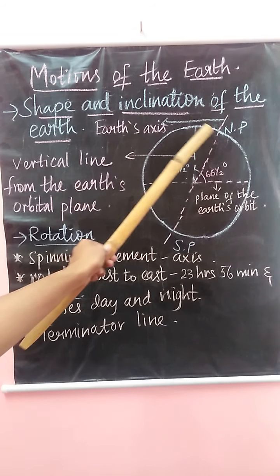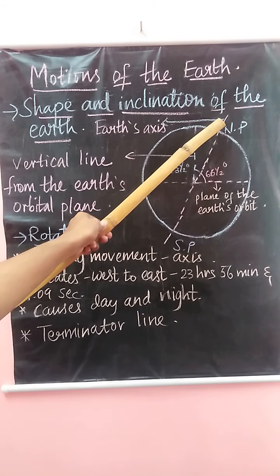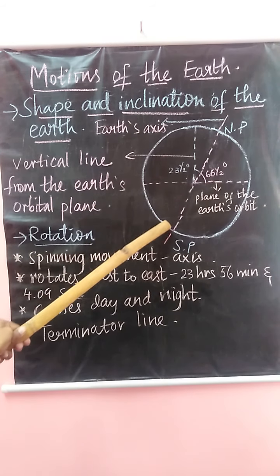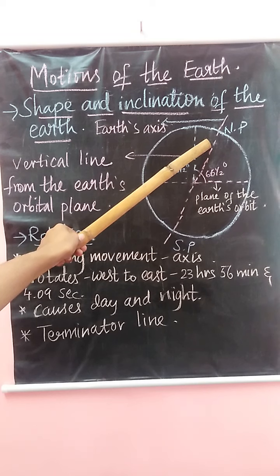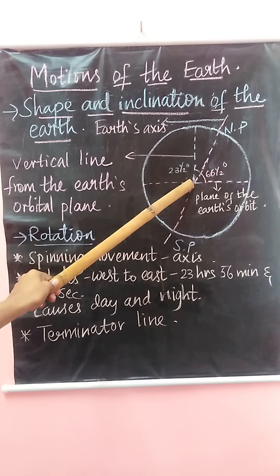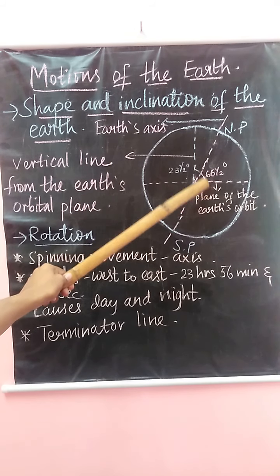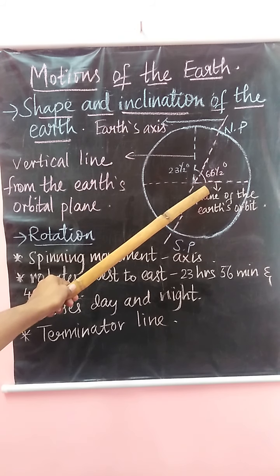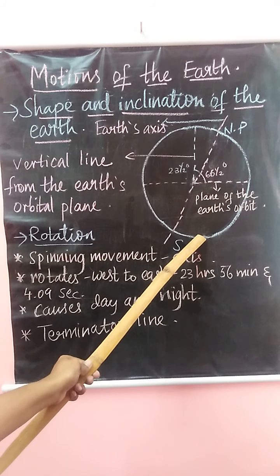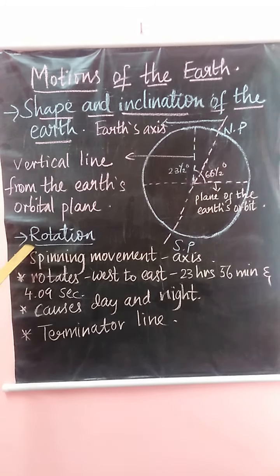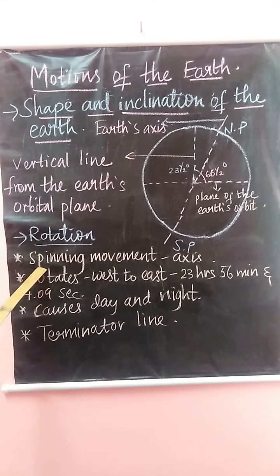The earth's axis, an imaginary line which runs from the North Pole to the South Pole through the center of the earth, is always tilted, inclined from the vertical by 23.5 degrees, which makes an angle of 66.5 degrees with the plane of the earth's orbit.